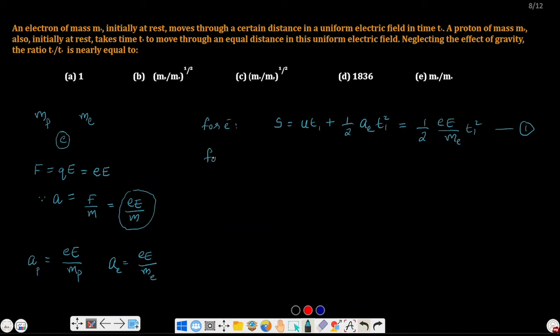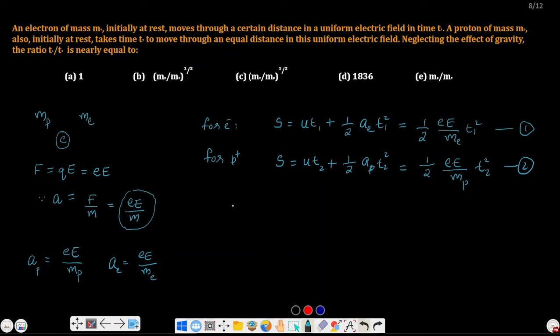Now for the proton, the same distance. The proton also travels the same distance starting from rest. So U T2 plus half acceleration of proton into T2 square. Here also the initial velocity is 0. So we can say half E divided by mass of proton into T2 square. Equation number 2.